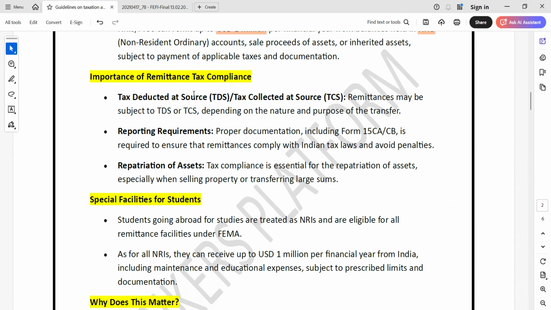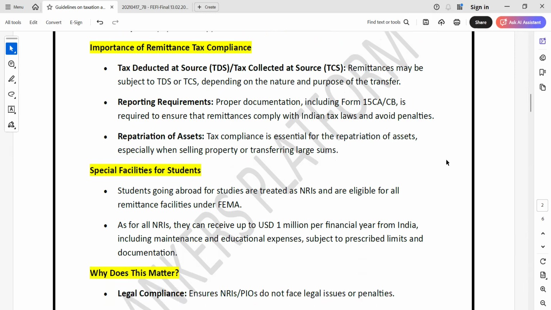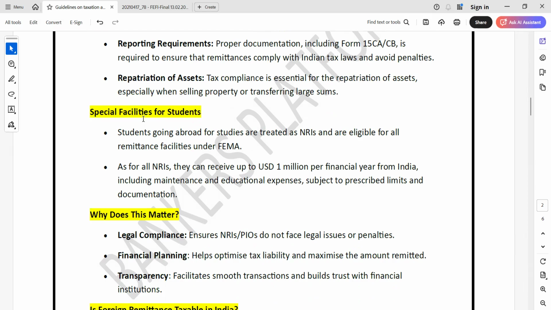TDS is tax deducted at source and TCS is tax collected at source. Remittance may be subject to TDS or TCS depending on the nature and purpose of the transaction. Reporting requirement: proper documentation, including Form 15CA/CB, is required to ensure that remittances comply with Indian tax laws and avoid penalties. Okay. And repatriation of assets: tax compliance is essential for the repatriation of assets, especially when selling property or transferring large amounts.